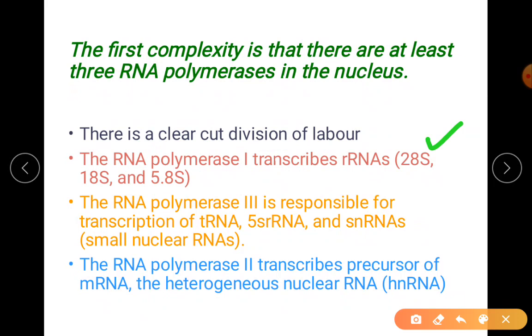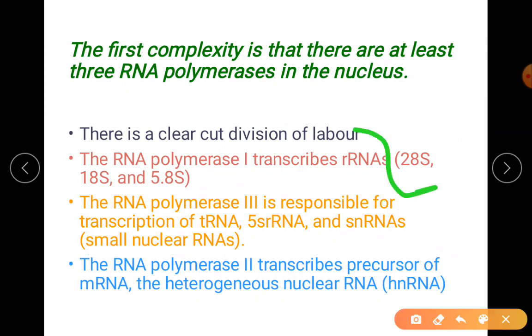Svedberg had found out about the sediments. So you have understood what polymerase 1 does. RNA polymerase 3 is responsible for transcribing tRNA, 5S rRNA, snRNAs. So remember all this. snRNA is expanded here. 1 mark question. Small nuclear RNAs.